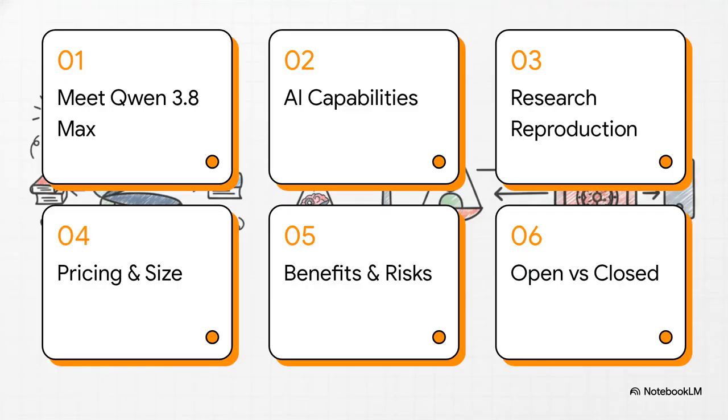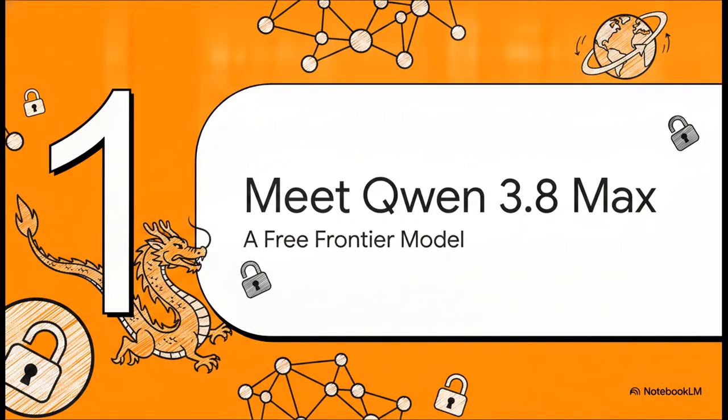So here is our roadmap for today. First, we'll meet Qwen 3.8 Max. Then we'll look at its AI capabilities, followed by research reproduction. After that, we'll break down pricing and model size, dig into the benefits and geopolitical risks, and finally, wrap up with the big debate, open versus closed source. All right, let's jump right in.